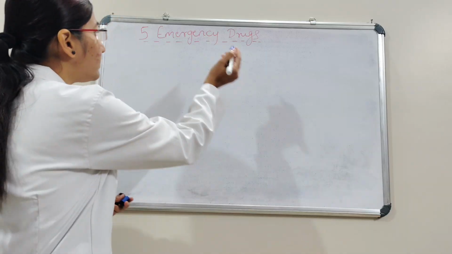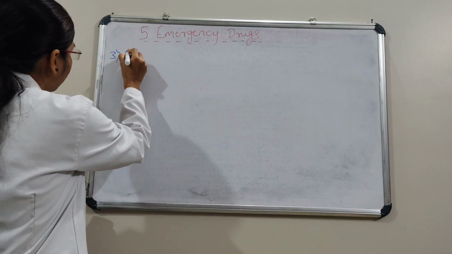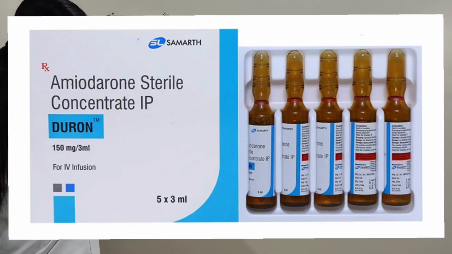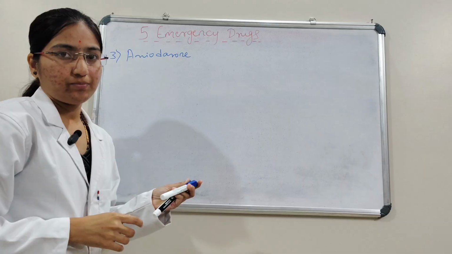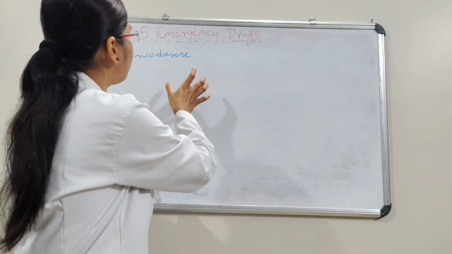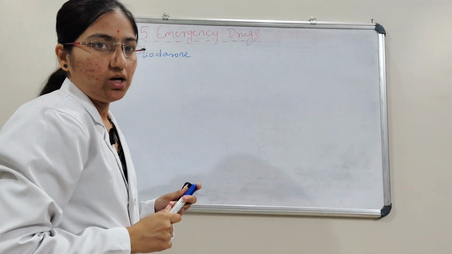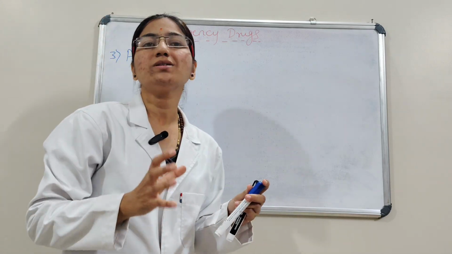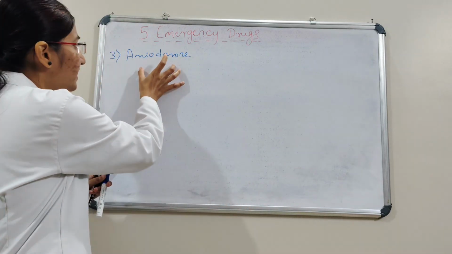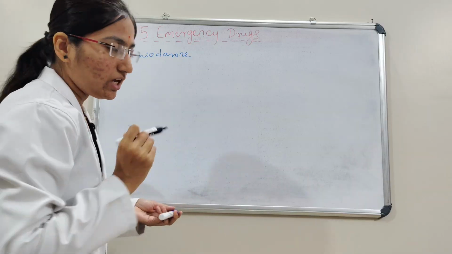Next we'll see the third drug, that also starts with A: amiodarone. It is an antiarrhythmic drug, a broad spectrum antiarrhythmic, like broad spectrum antibiotics.